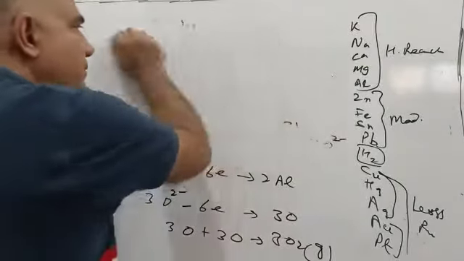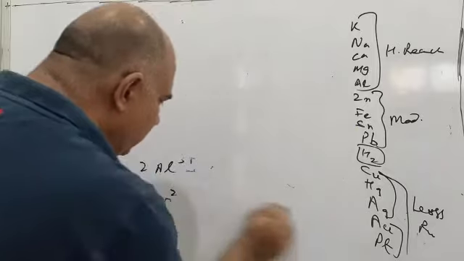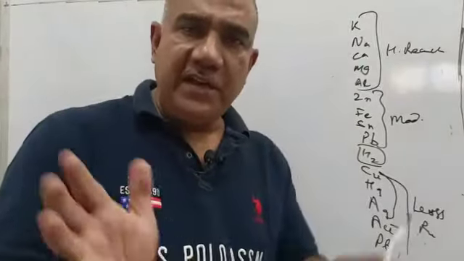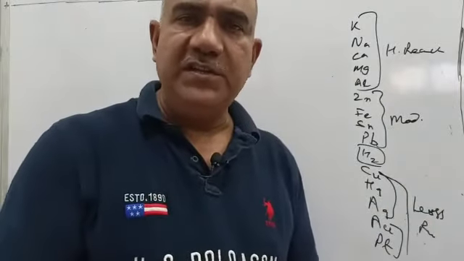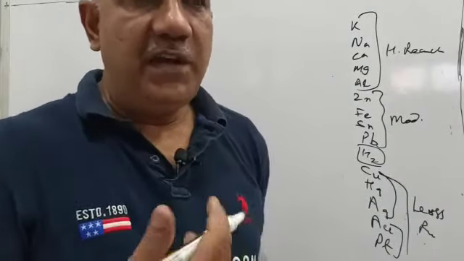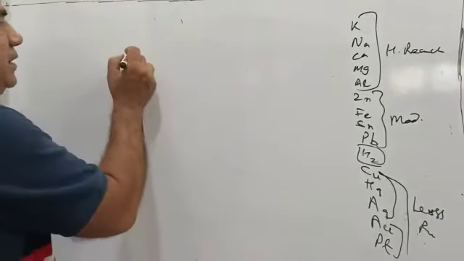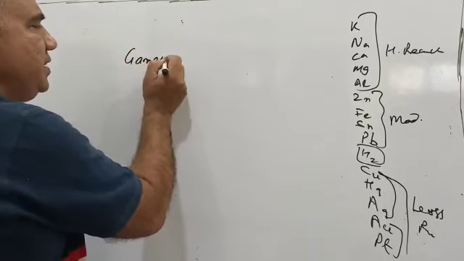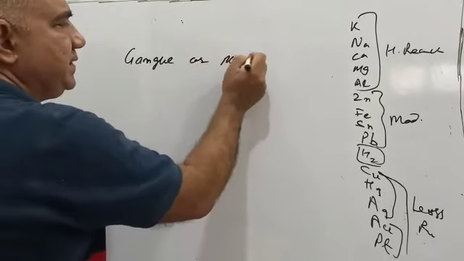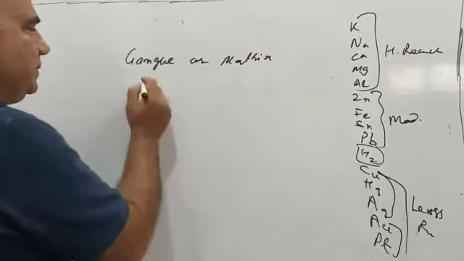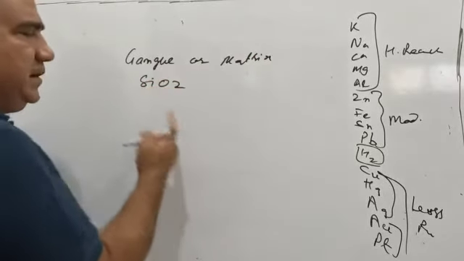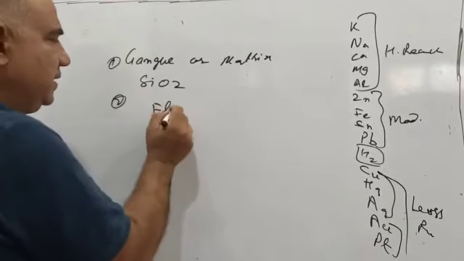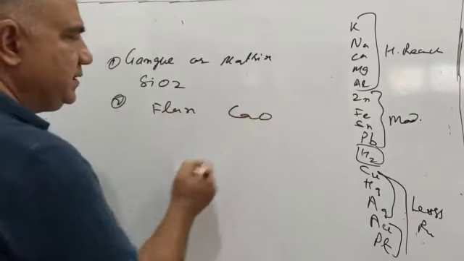And please do remember, these chlorides or oxides of metals are not to be taken in aqueous solution. They are to be taken in the molten state. Another thing I would like to mention is that you will frequently come across three terms. One is gangue, also called matrix, for example SiO2, this is one of them, not all. Another one you will find is flux, and I am taking an example, CaO.